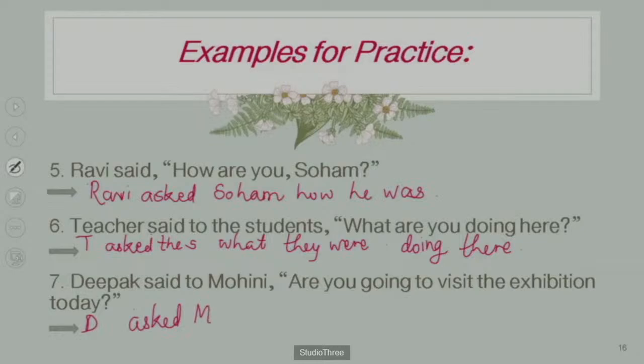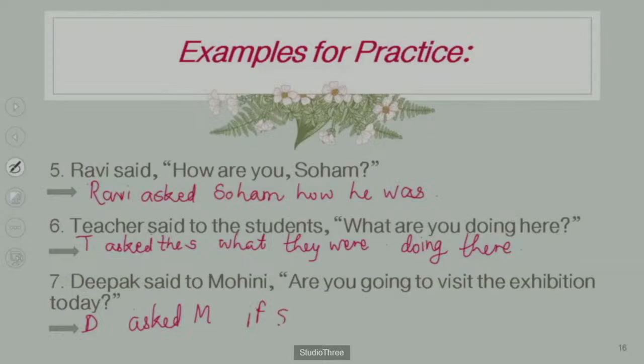Guys, for a verbal question we have to use the conjunction "if" or "whether". But when we compare both words, "if" is easier to write. So we are using the conjunction "if". "Are you?" becomes "you are". We are changing it into "you are going to visit the exhibition". "If you", for whom? For Mohini.